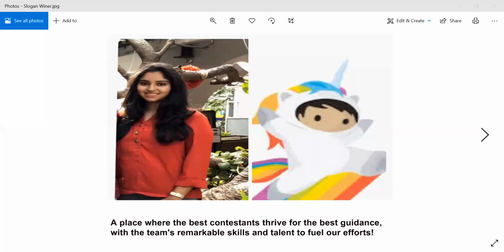Katyayani, you are the winner, because she had the photo with her favorite Salesforce character and wonderful quotes: a place where the best contestants strive for the best, with the team's remarkable skills and talent to fuel our efforts. It's a nice one. We received a lot of slogans and responses from people, but I chose Katyayani as the winner of this slogan contest. Thank you.